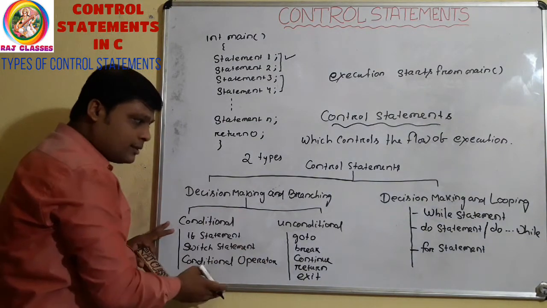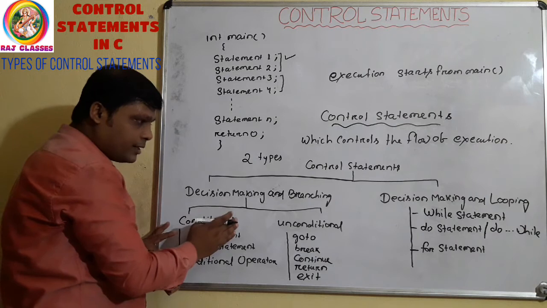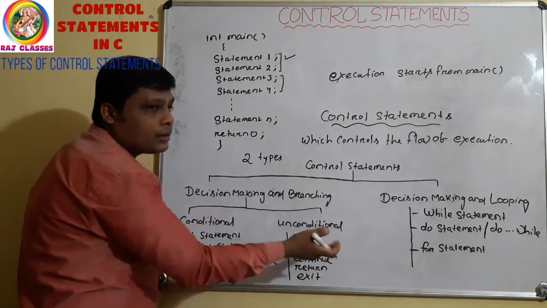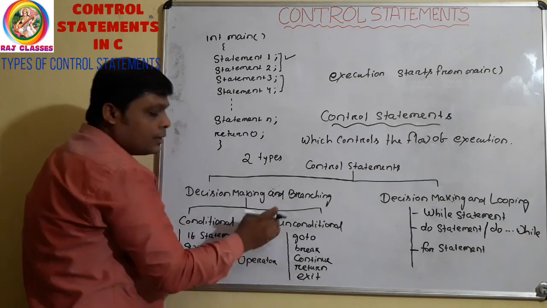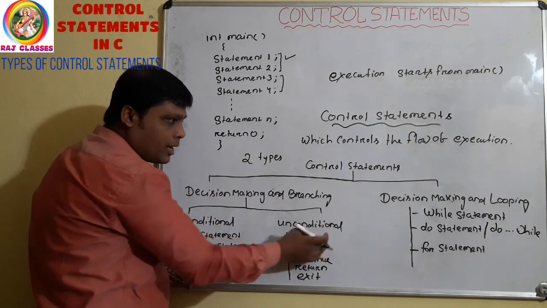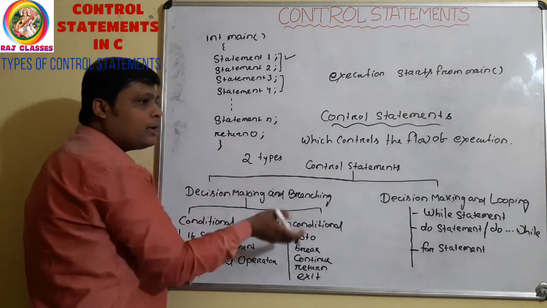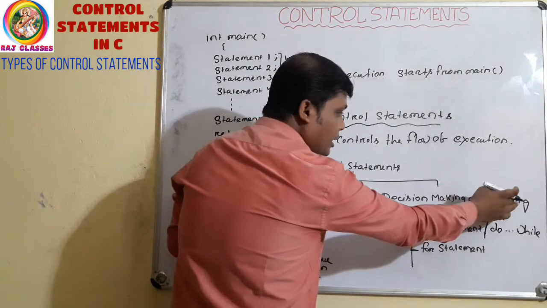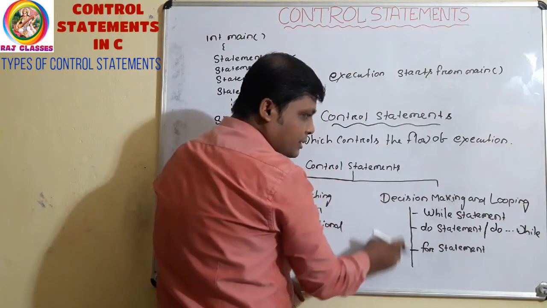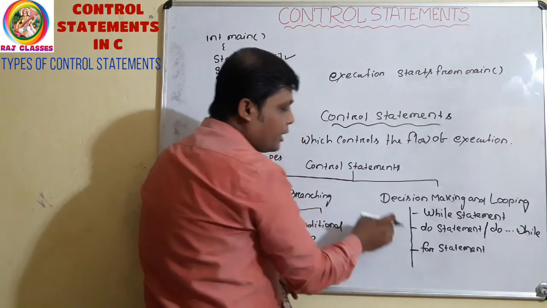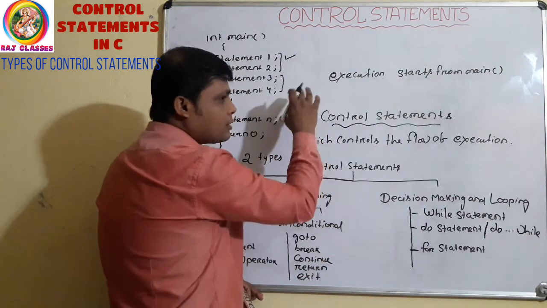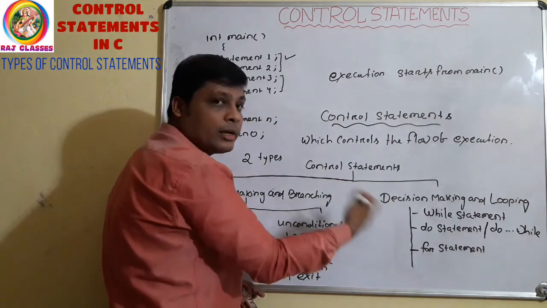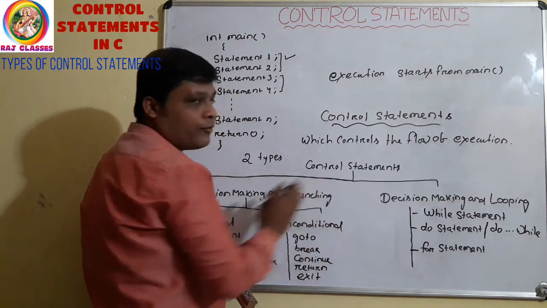In conditional, there is a certain condition. If that condition is satisfied, it will execute some part. If that condition is false, it will execute another part. In unconditional, there is no condition. When this statement executes, it will go to the particular part and execute that part. In decision making and looping control statements, when these statements execute, they will execute some parts or some statements repeatedly. This is the difference.